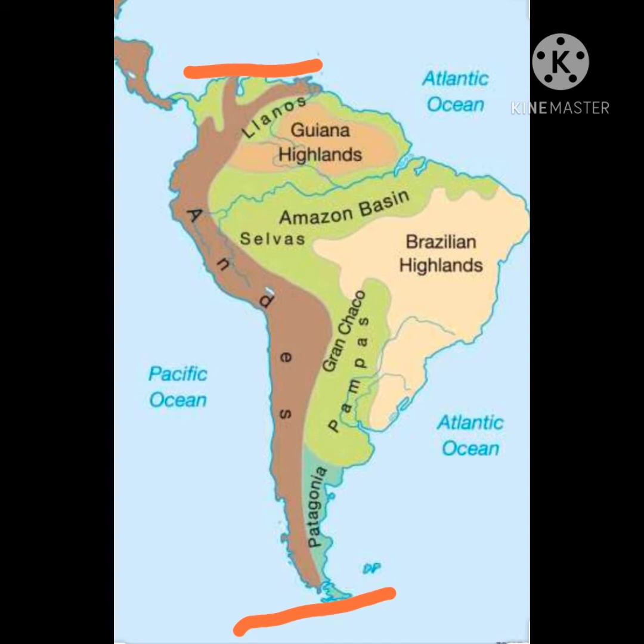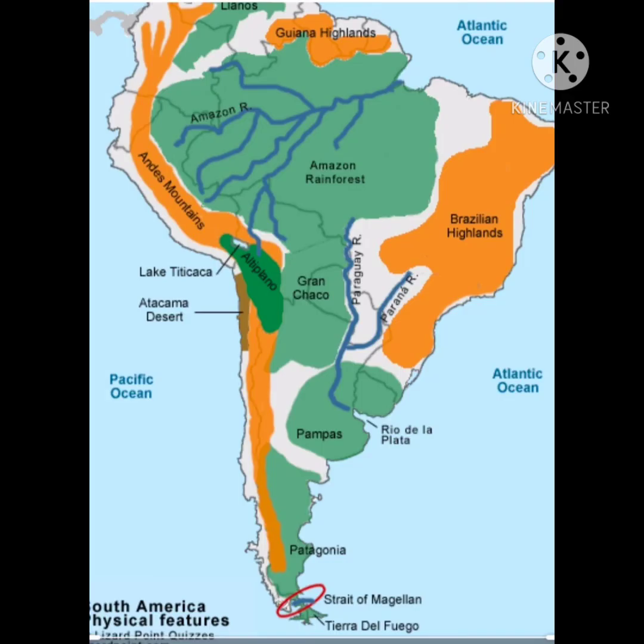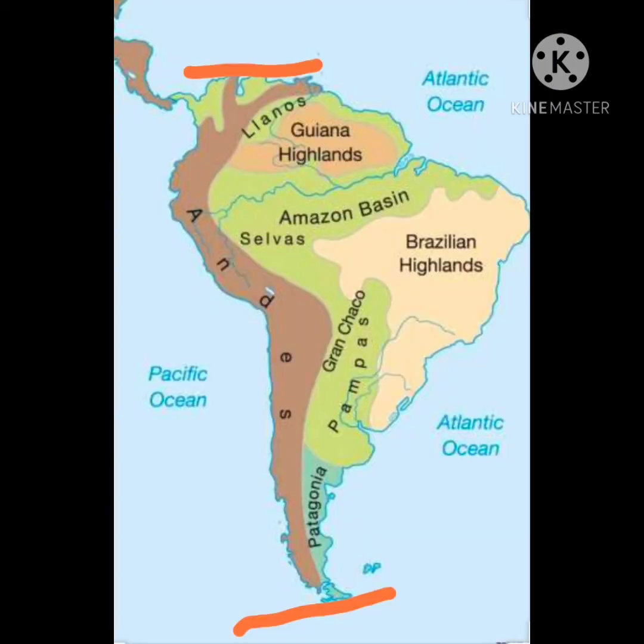Andes is the world's longest mountain system. We can also call it Western Cordilleras, as Andes consist of two parallel mountain ranges, that is the western and eastern sides. Andes are 7,250 kilometers long from Isthmus of Panama in the north to Strait of Magellan in the south. Strait is a water body which separates two land masses and joins two large water bodies. It is completely opposite to isthmus.